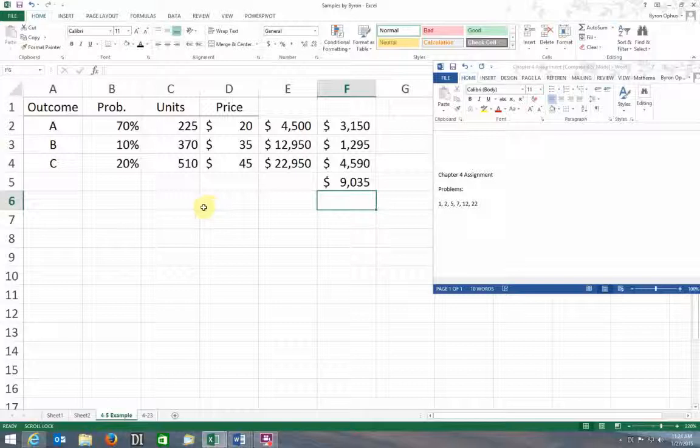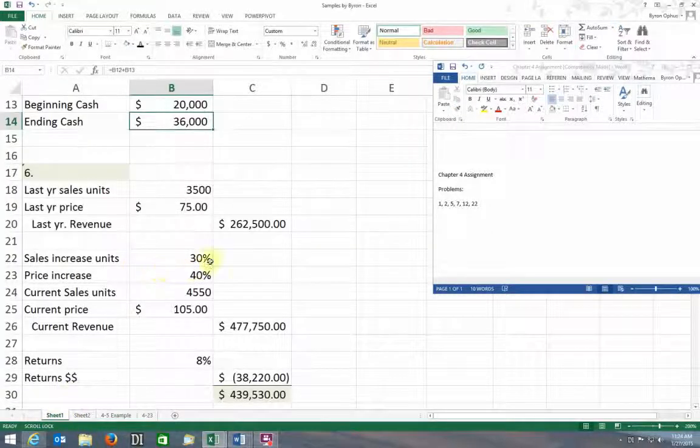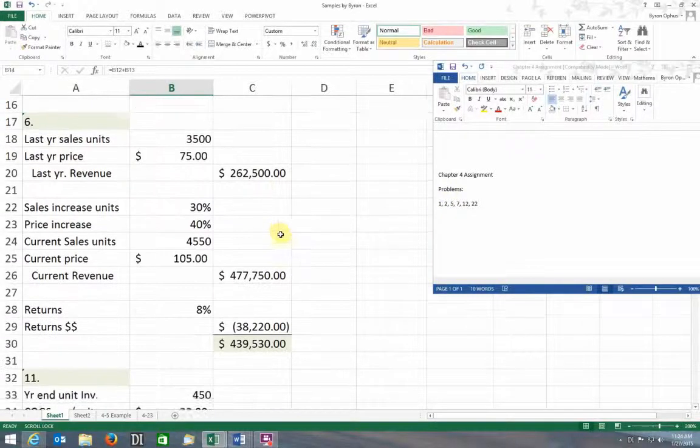So then we can jump to number 6, which is much like your number 7, which is assigned. Number 6 says this: cybersecurity systems had sales of 3,500 units at $75 per unit last year. The marketing manager projects a 30% increase in unit volume sales this year. That's outstanding. With a 40% price increase, that's even more outstanding. Increase in sales with a price increase? Sounds like Apple. Return merchandise will represent 8% of total sales. What's your net dollar sales projection for the year?